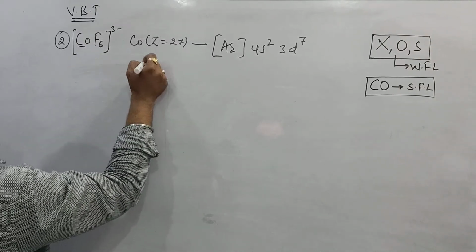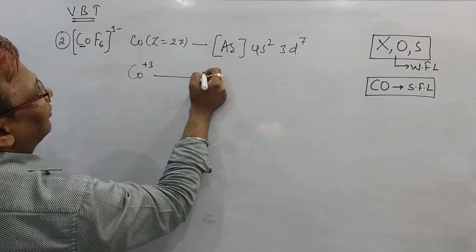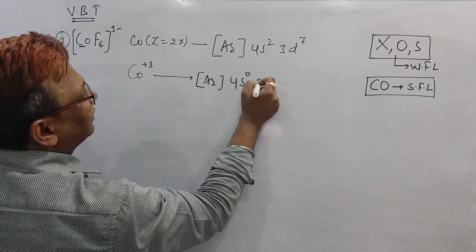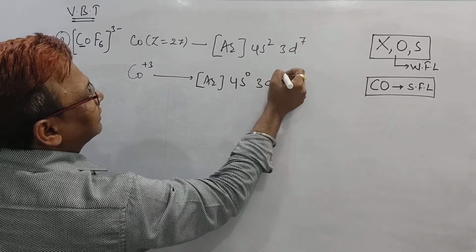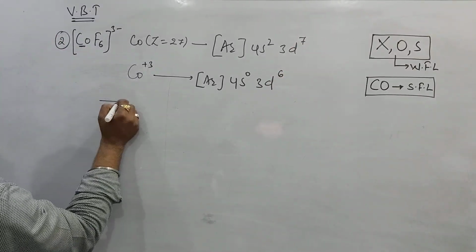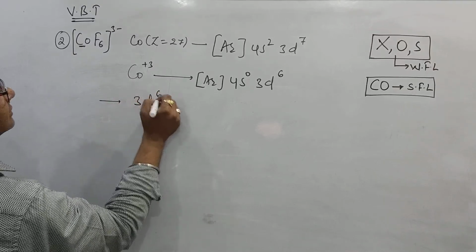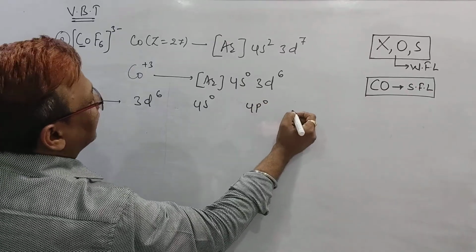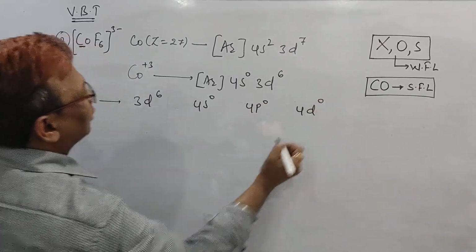+3 means we are writing, beta, it loses 3 electrons. From where does it lose 3 electrons, do you know, beta? First 2 from the valence shell and 1 from the d. d7 becomes d6. And we have to rearrange and write in a correct way. So first you should write d6, then 4s0, then, beta, 4p0, and then if you require, 4d0 also.